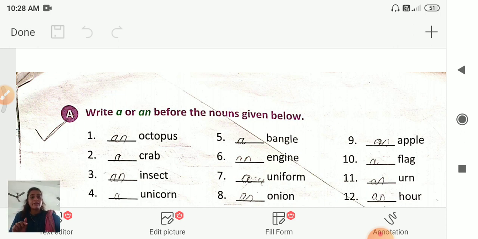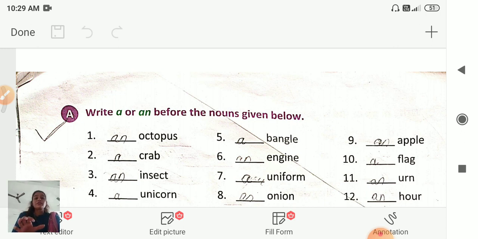U means Y, a consonant sound. So, a unicorn. Now, dash engine. An. It starts with a vowel sound. A, E, I, O, U. It's a vowel. So this word starts with a vowel sound. That's why we use an.